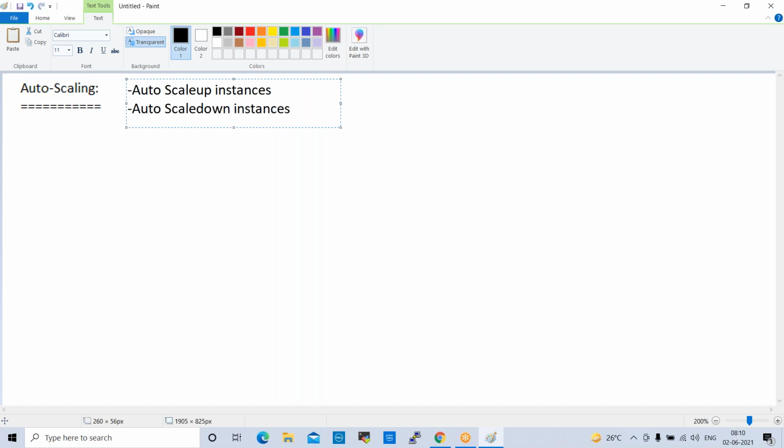So two types of instances we have in auto scaling. Let us go with a few examples here.